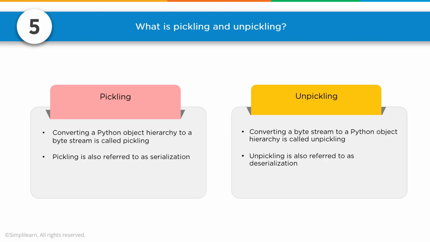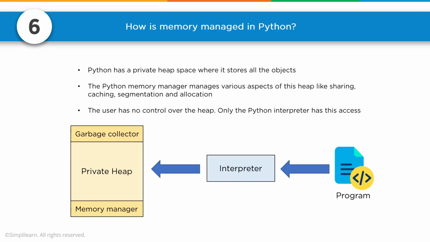So if you just created a neural network model, you can now save that model to your hard drive, pickle it, and then you can unpickle it to bring it back into another software program or to use at a later time. How is memory managed in Python?